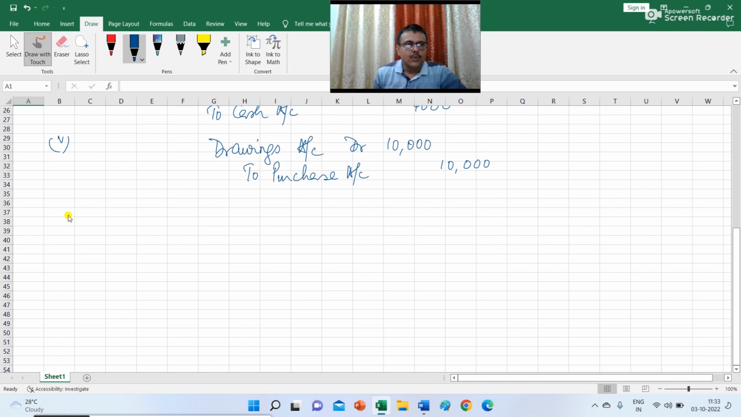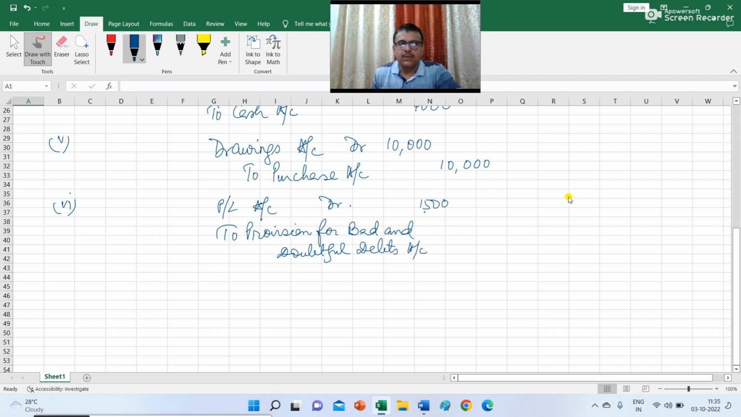Then you have to take a provision for bad debt. So profit and loss account debit to provision for bad and doubtful debt. Debtor balance given in the trial balance is rupees 50,000 and provision requirement is 3%. So 3% of 50,000 is 1,500. So profit and loss account debit 1,500 to provision for bad and doubtful debt 1,500.